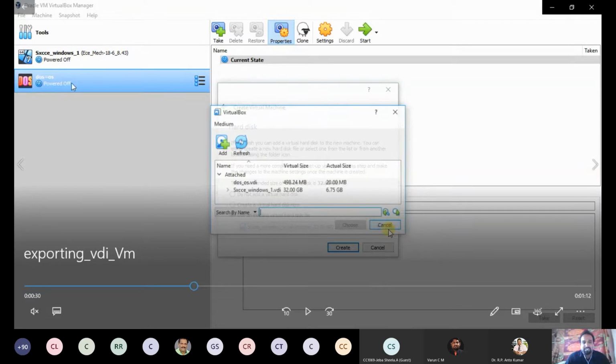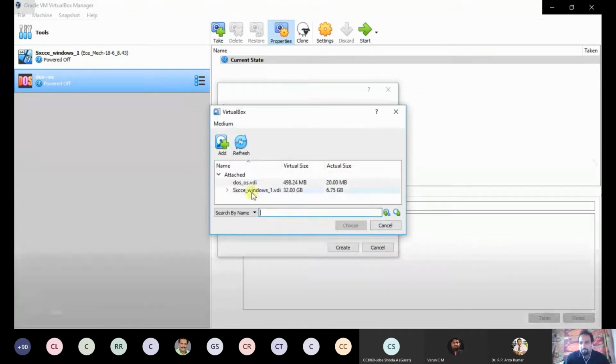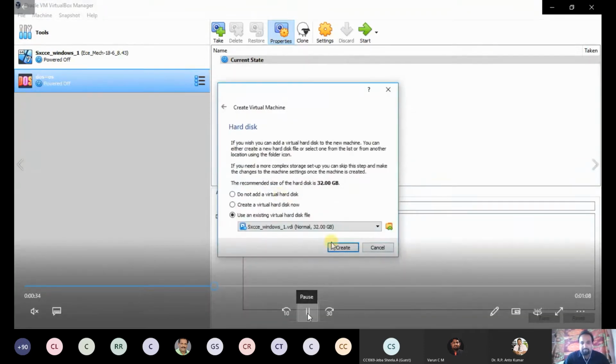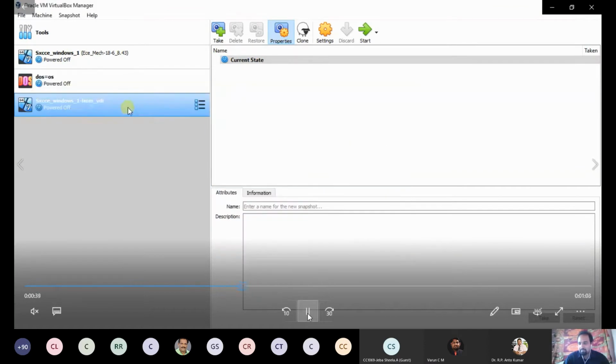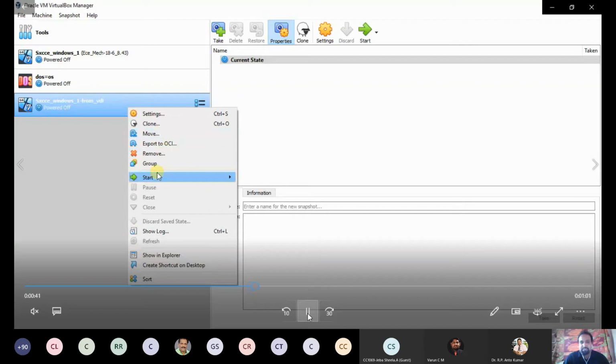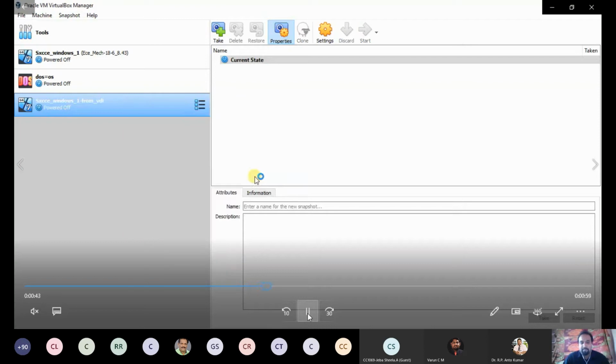DOS underscore OS, this is a DOS OS file, and XSCC underscore Windows underscore 1 dot VDI, another file. 2 VDI files will be there. From this, I am going to create another virtual machine. Now create. So now a new virtual machine is created from the VDI file.